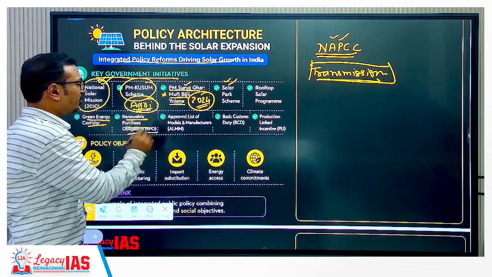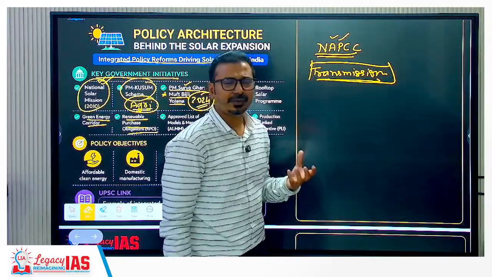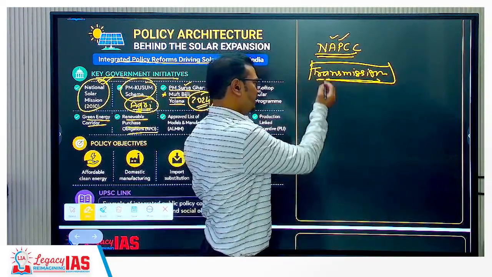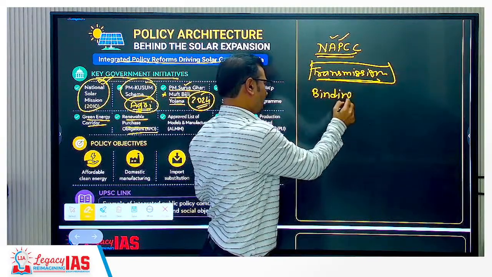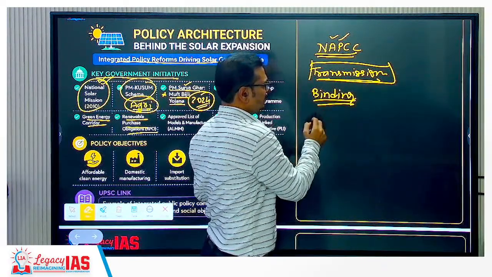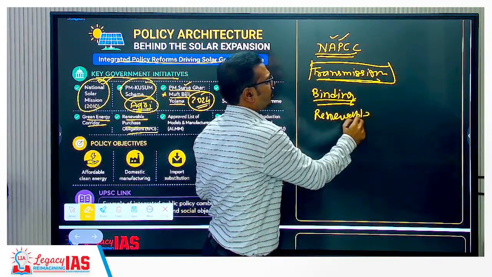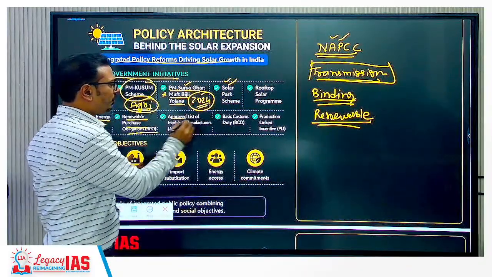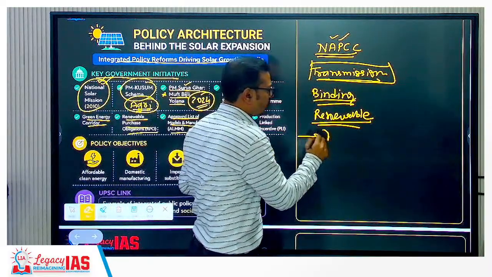Renewable purchase obligations, especially for the DISCOMs. So these, we can say that, renewable energy purchase obligations is very important. Why? Because they are the binding obligations to purchase certain amount of renewable energy in their overall energy purchase. So then approved list of models and manufacturers. So this is going to provide the quality aspect.